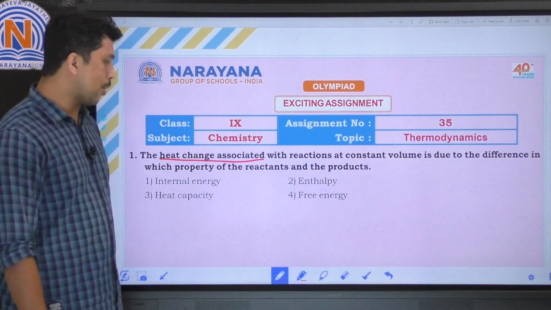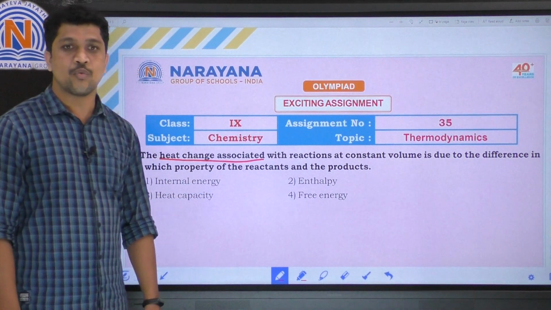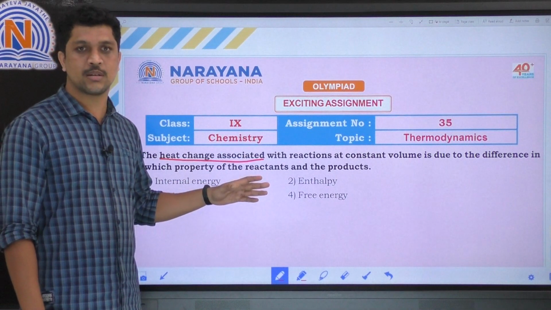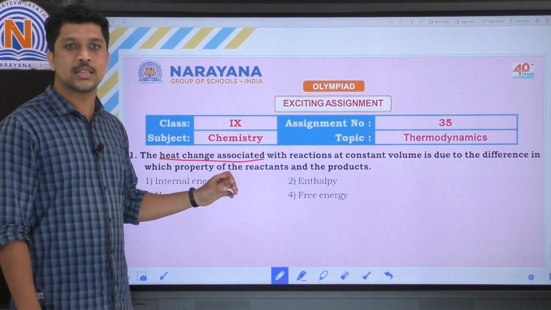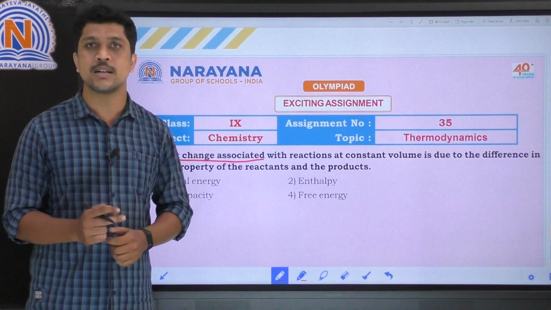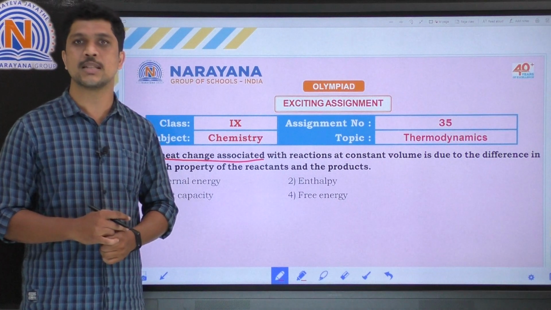They have given different properties in the options. Among these options, one property is associated with heat change. That property is internal energy.